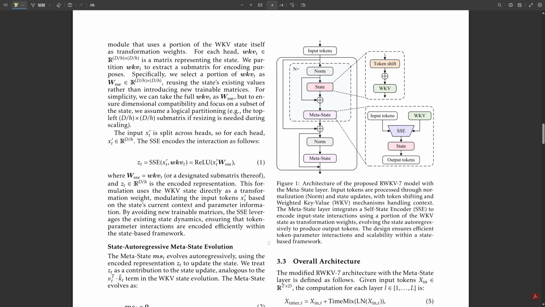So let's get into Metastate. What's the core change they're proposing? Fundamentally, Metastate is built on top of RWKV7. It's an extension. The absolute key innovation is they take out the standard feed-forward network, the FFN. Which is a pretty standard block in these things. Very standard. They replace that FFN with a completely new, fully state-driven layer. They call it the metastate layer. That's the heart of it. Replacing the FFN with a metastate layer.